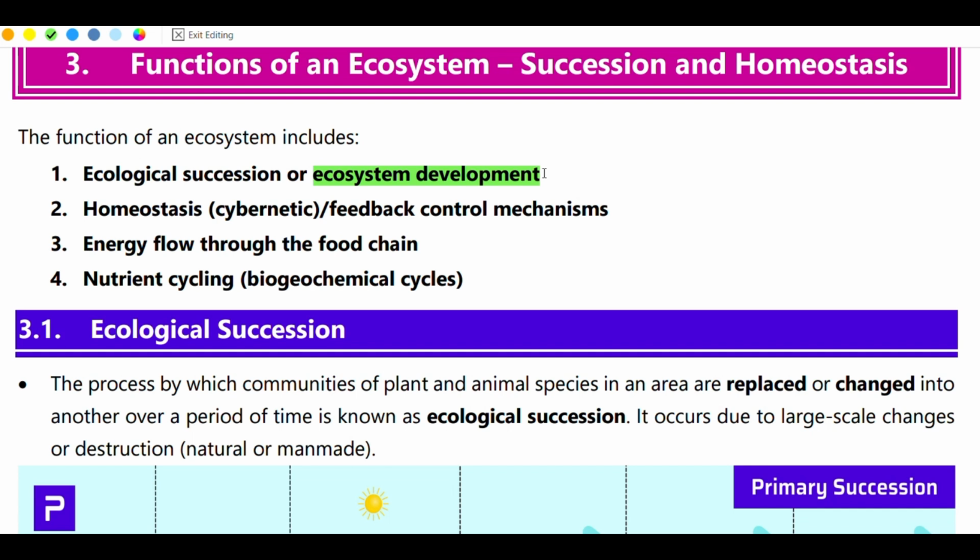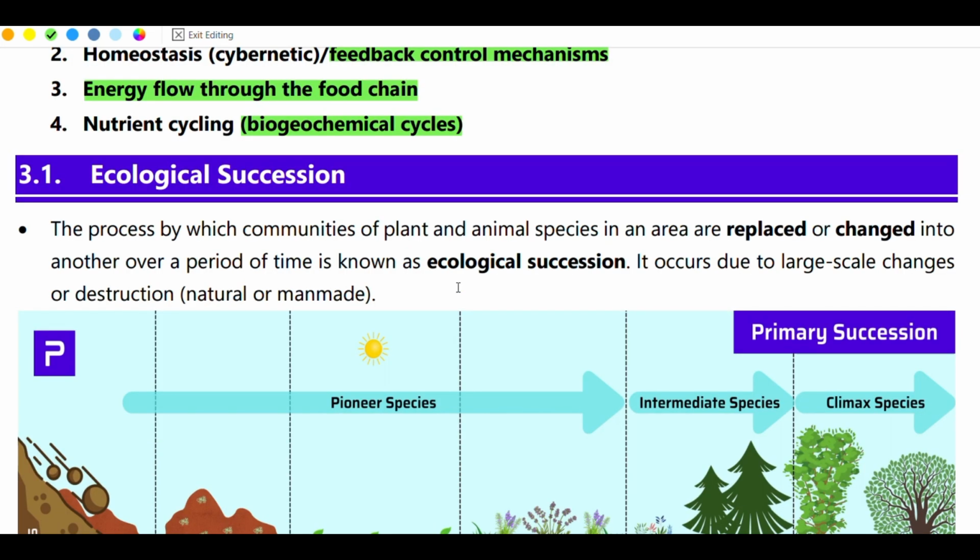In that way, we discuss the feedback control mechanism, which we call homeostasis, and energy flow through the food chain, and nutrient cycling, which we call biogeochemical cycling.